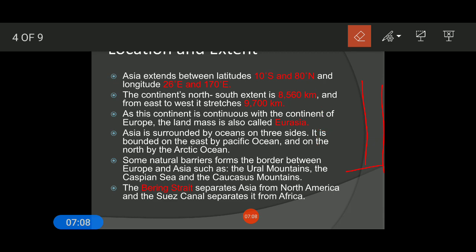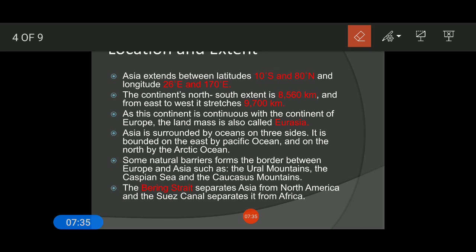Let me erase this. Now the third point is, as this continent is continuous with the continent of Europe, the landmass is also termed as Eurasia. So combining Asia and Europe is termed as Eurasia.